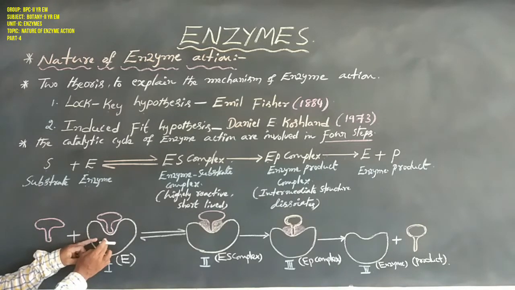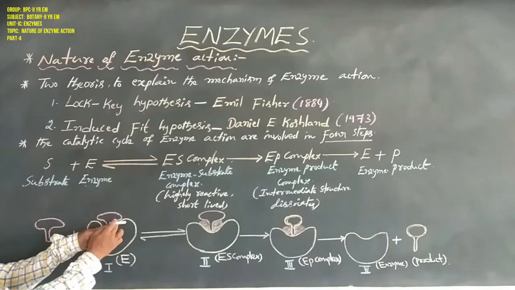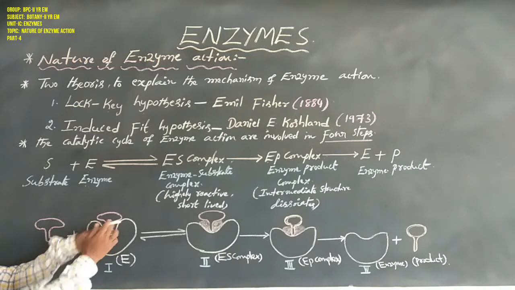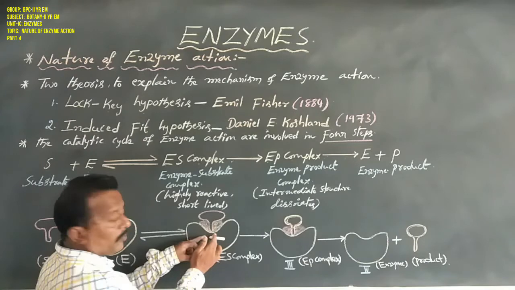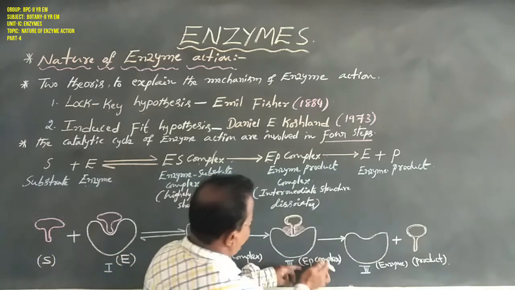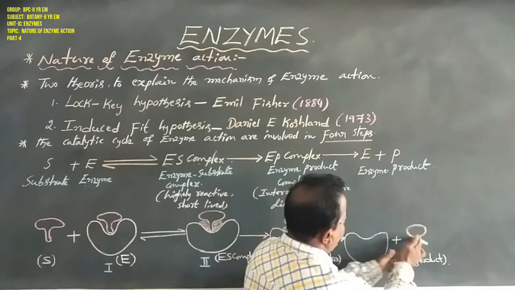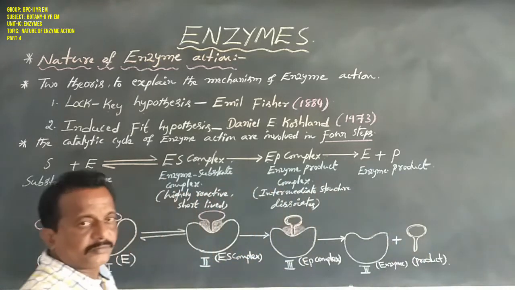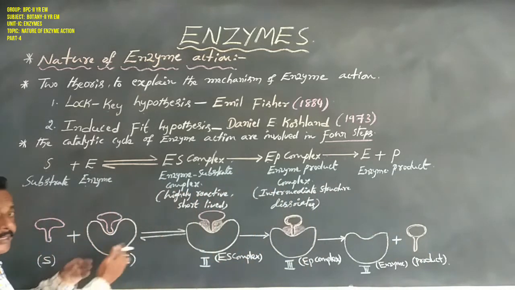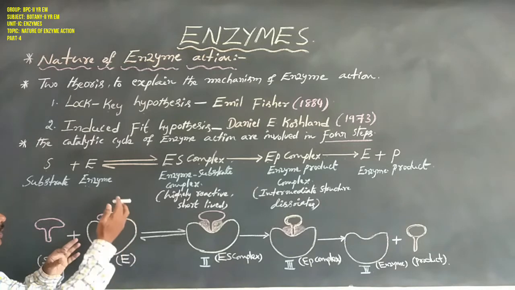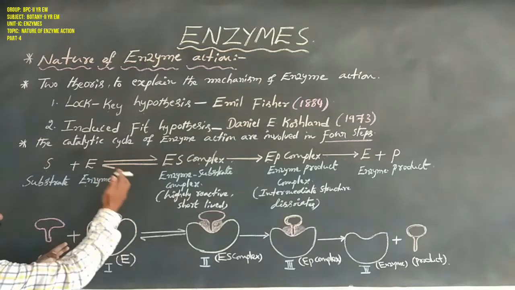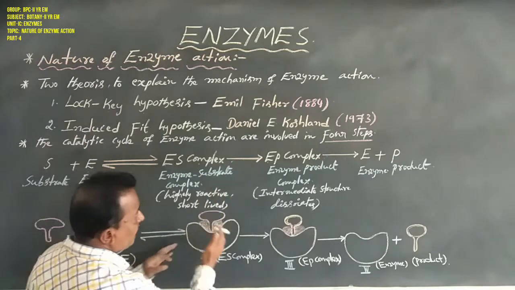This enzyme has one particular active site. This is the ES complex, this is the EP complex, and then the enzyme and product are separated. So the catalytic cycle of enzyme action involves four steps.